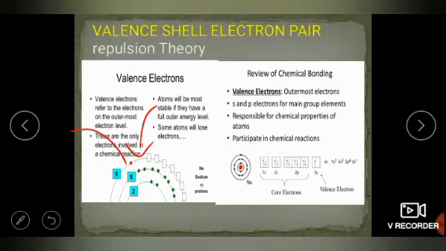Okay, so what is the valency of sodium in this way? 1 is the valency of sodium. It means that sodium can make 1 bond. So in this way we can find out how many electrons are there in the valence shell. So it means that that many electrons it can share.